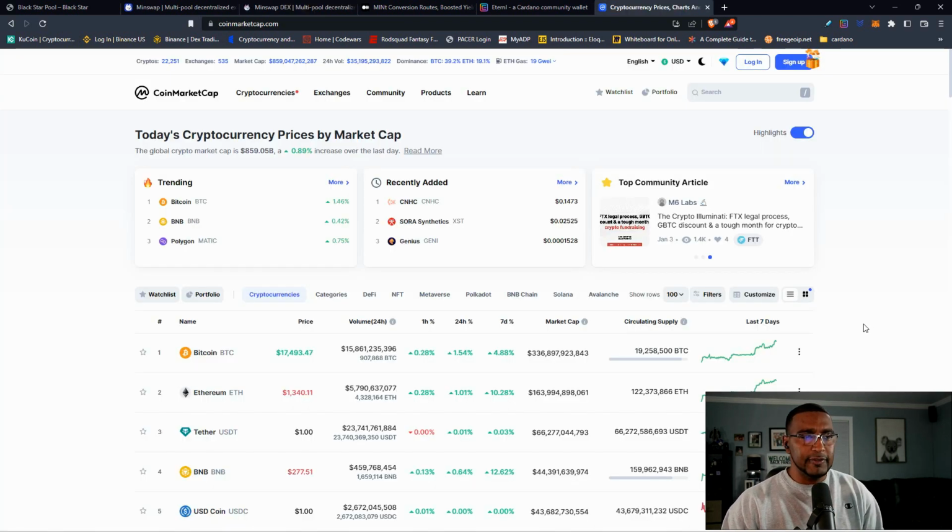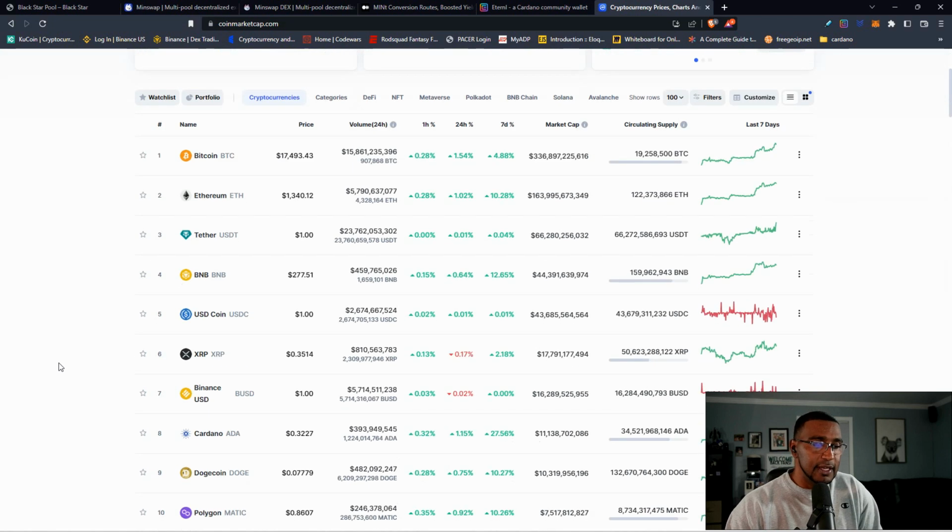All right, so before we leave, let's take a look at CoinMarketCap. Right now, we have the global crypto market cap is about $859 billion. And then the most important asset for us is top number 8 right now at 32 cents. A big jump back up from when it was at 24 cents not too long ago. So this is a good look, right? And our market cap is $11 billion. Not bad. You got a little ways to go, but we'll get there. Still in the top 10. Cardano's doing pretty good. Got a long way to go with projects being released, and a lot is going to happen this year. So stay tuned.